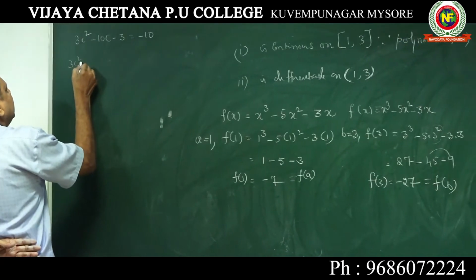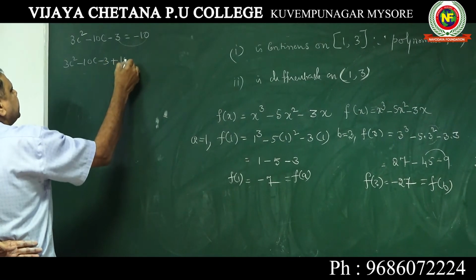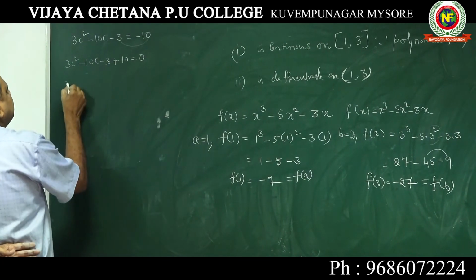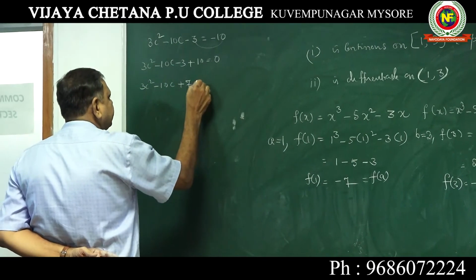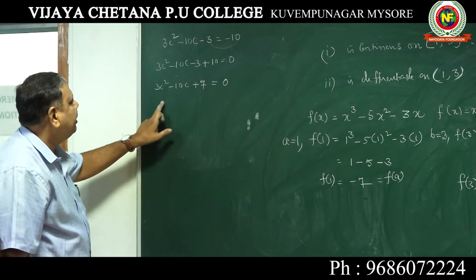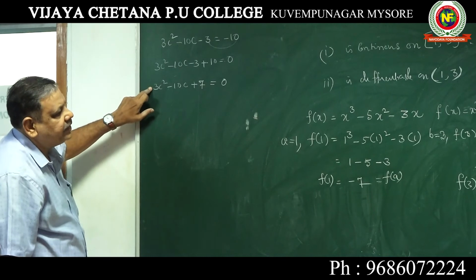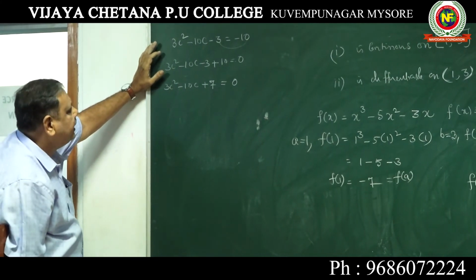3C square minus 10C minus 3 plus 7. If you shift this side, plus 10 again, it is 3C square minus 10C plus 7 is equal to 0. You have to find the value of C. Either you can use the quadratic formula or you can factorize it.